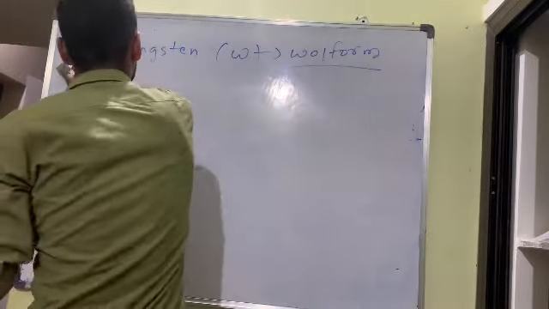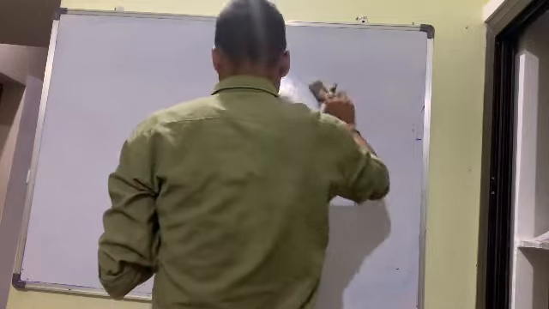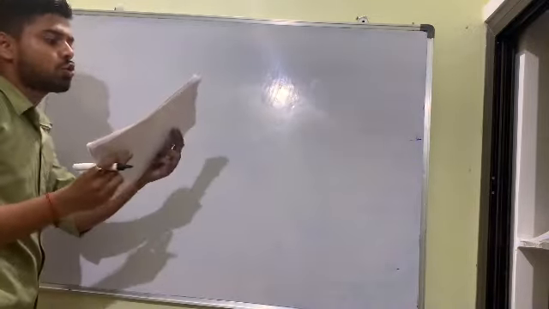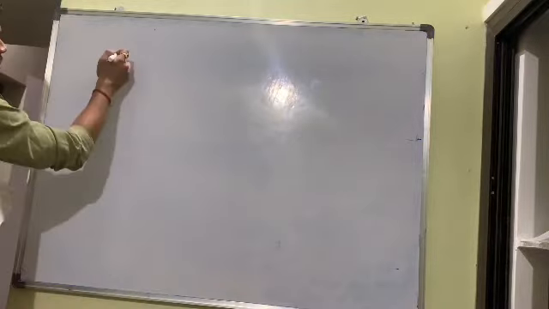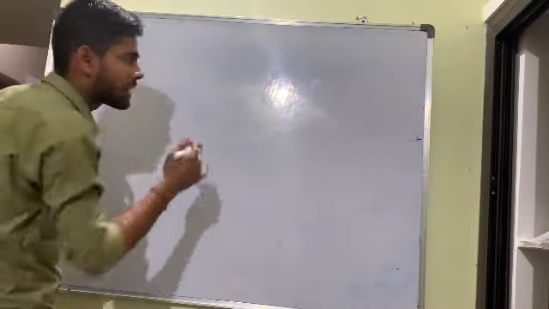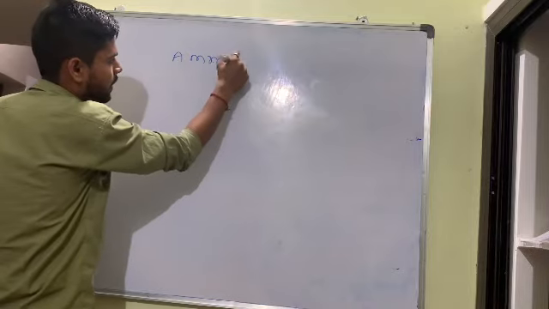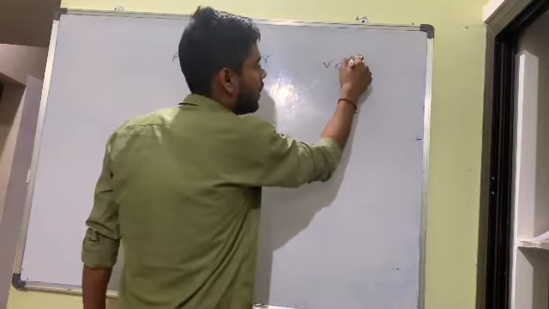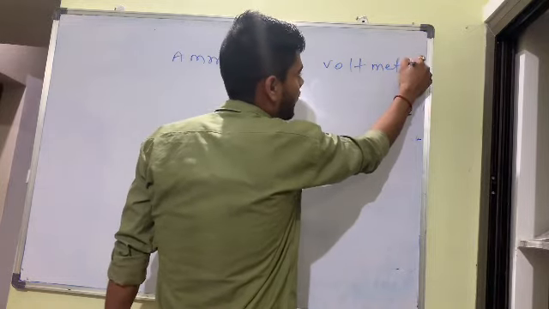Next point. They are asking: name the device used to measure electric current in a circuit. The device used to measure electric current in a circuit is an ammeter. A device used to measure potential difference is a voltmeter. Any doubts?